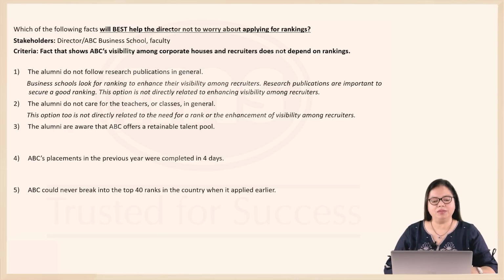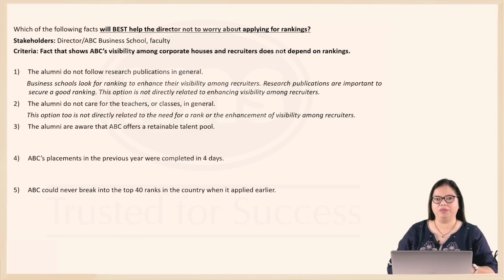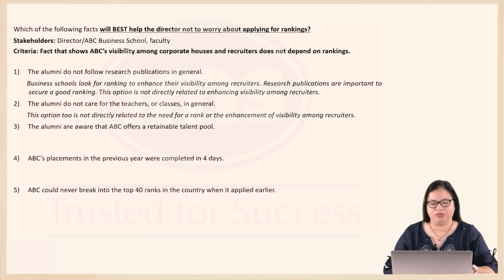3. The alumni are aware that ABC offers a retainable talent pool. Now remember, we need a good ranking so that we become visible among recruiters. But if the alumni, who are said to be the strength of ABC, because they are the key recruiters, the ones who keep consistently coming back, if they are aware that ABC offers a retainable talent pool, then perhaps we don't need to apply for rankings.